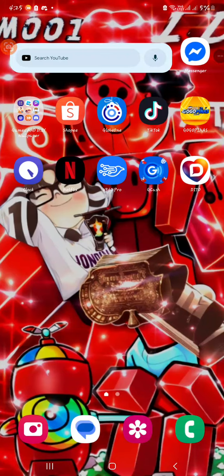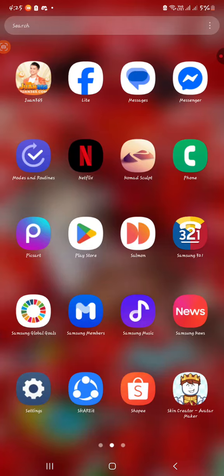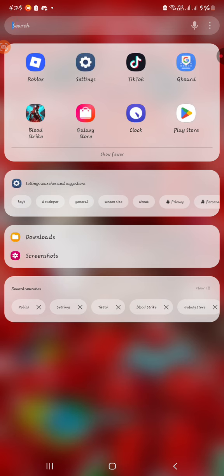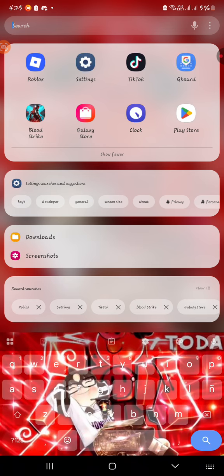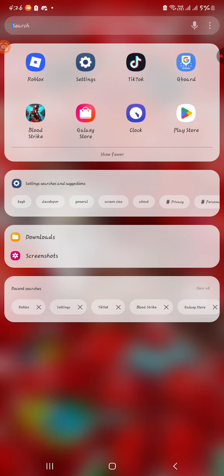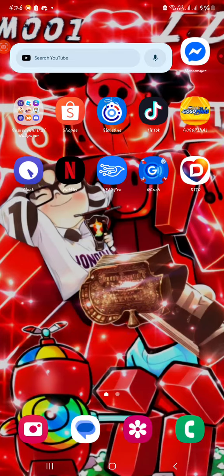In today's tutorial, I'm going to show you guys how to add a background picture like this, like my profile picture, on my screen. Yeah, how to do that. So first, you want to go to the Play Store.